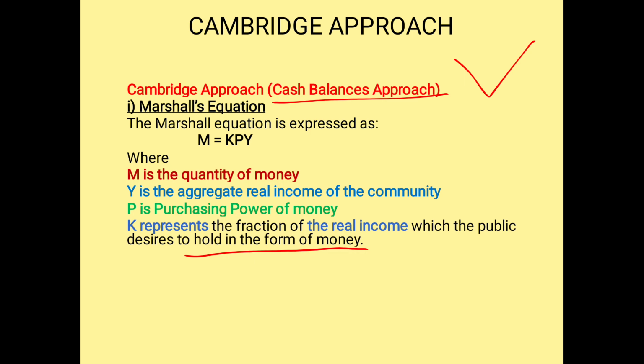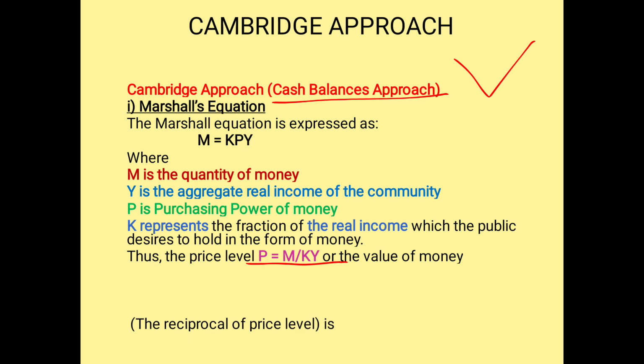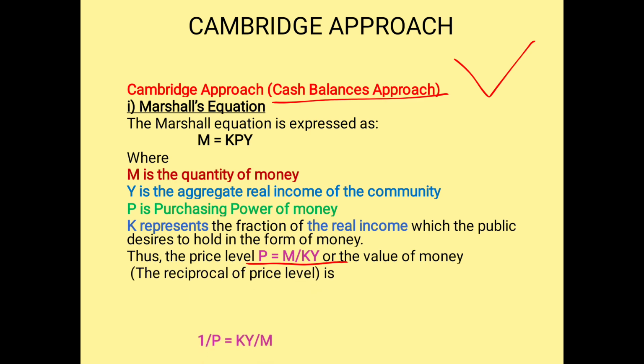People would like to have liquid cash in their hand. So they have derived an equation: P is equal to M divided by KY. So you can reciprocate the price now. You bring the price to your left hand side: 1 divided by price is equal to KY divided by M.